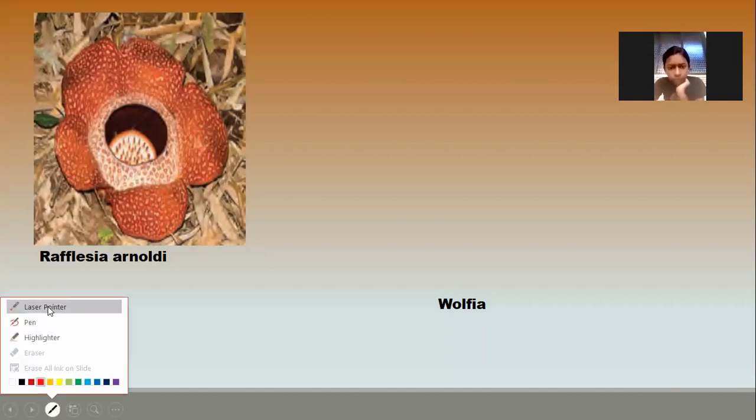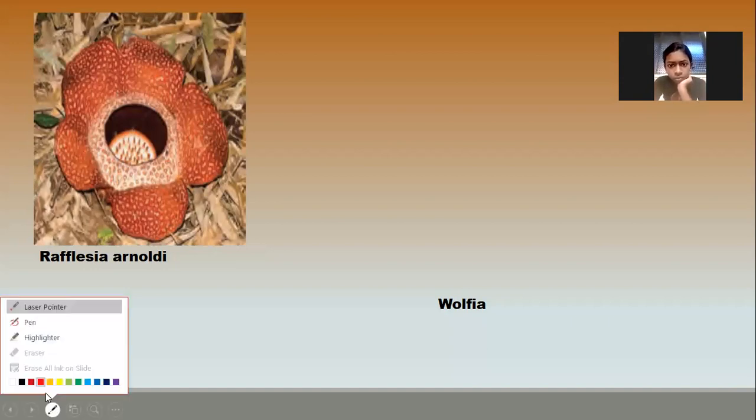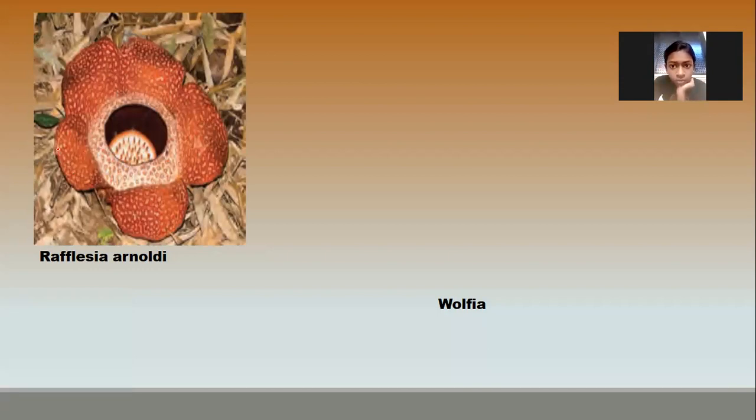Its diameter, from center to this width, is about 1 meter. So Rafflesia arnoldii is the largest flower in this world and it is found in Indonesia. Clear?